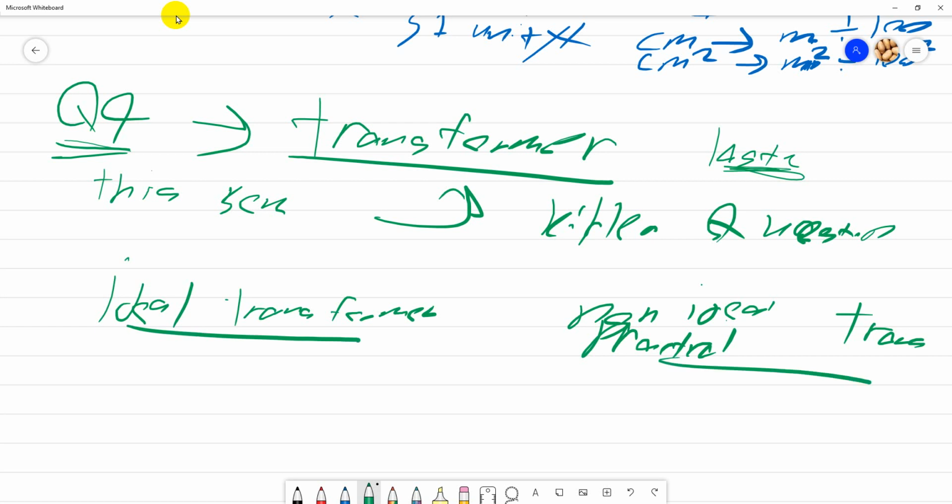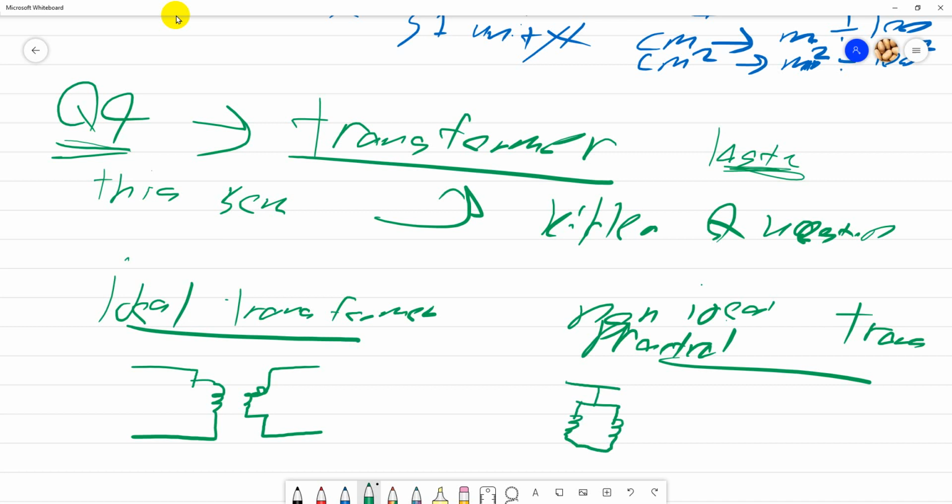The ideal transformer is only like this, something like this, and then another here. For the non-ideal, make sure you know what the difference is, what they have.